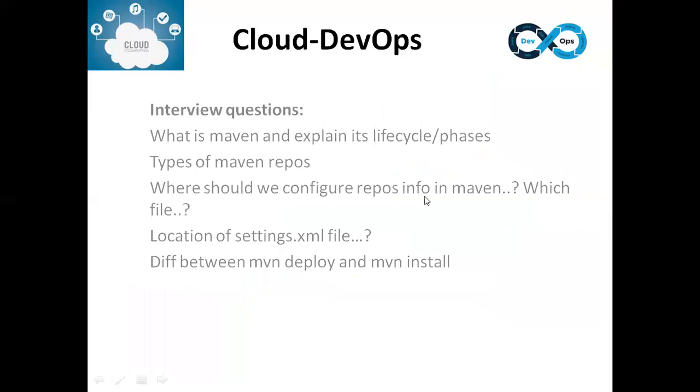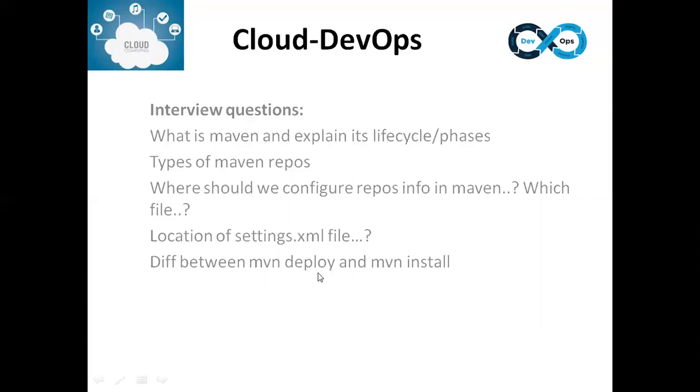Where should we configure repo info in Maven, which file? That is what we call settings.xml. The location of settings.xml, we can place it in any location. Basically, it will be present under Apache Maven and the conf folder.